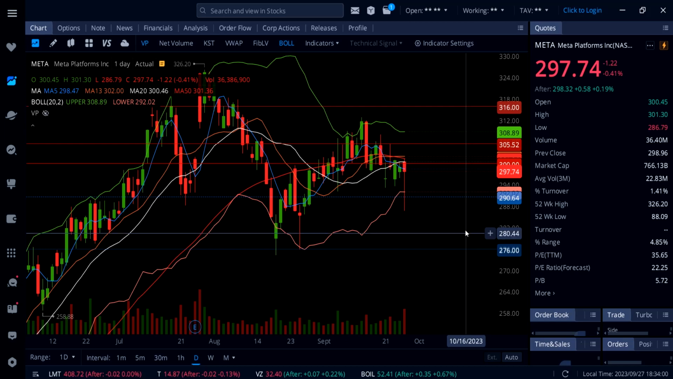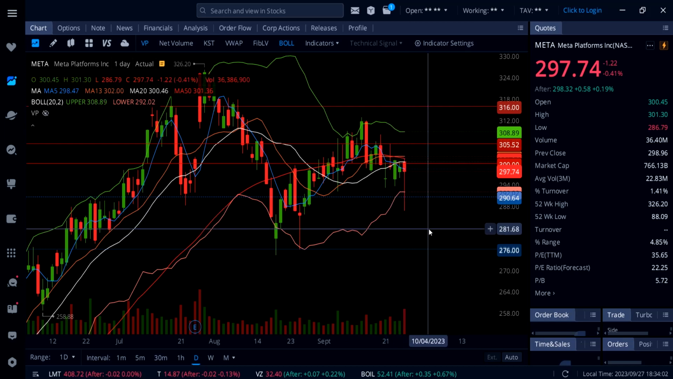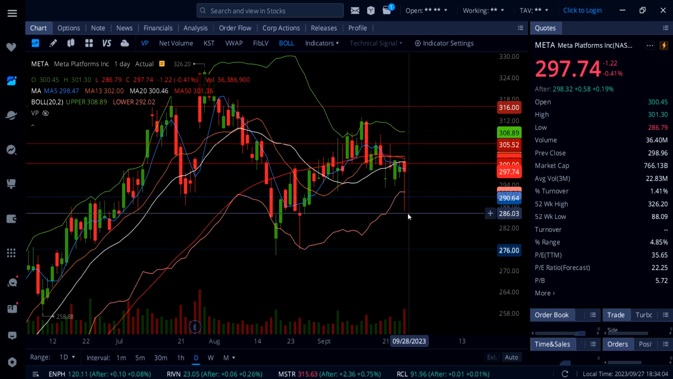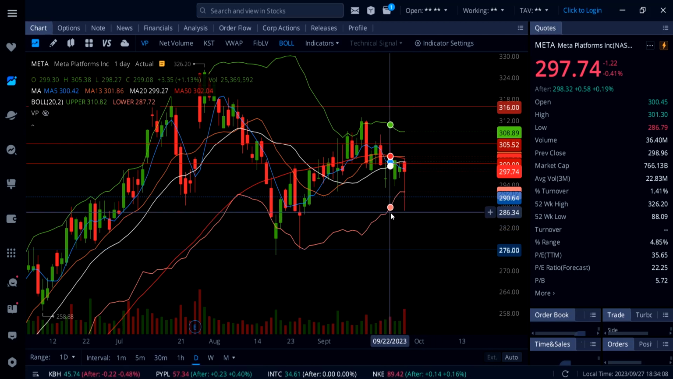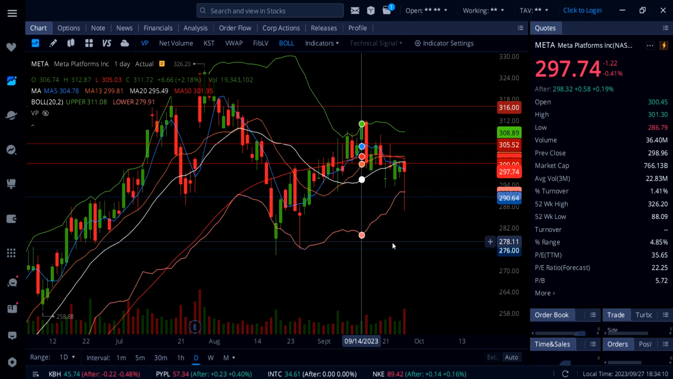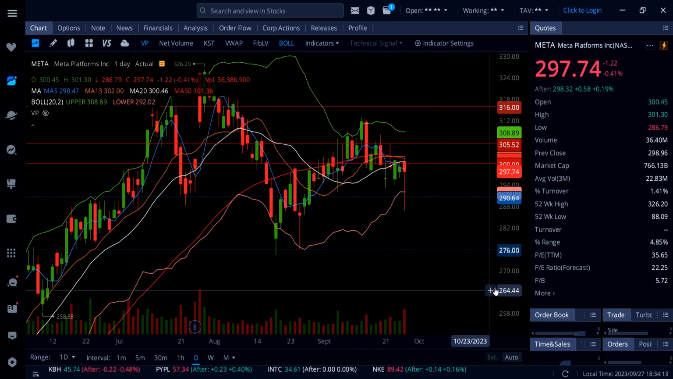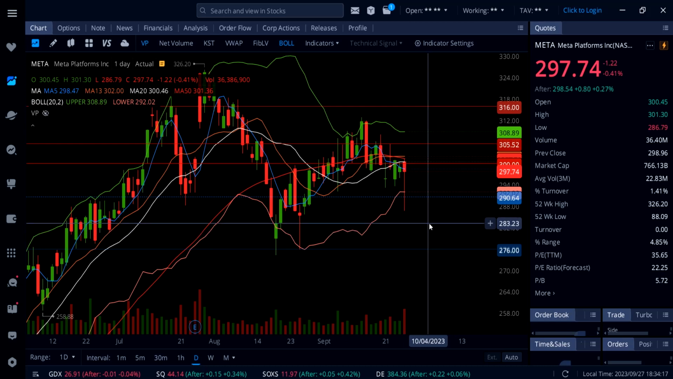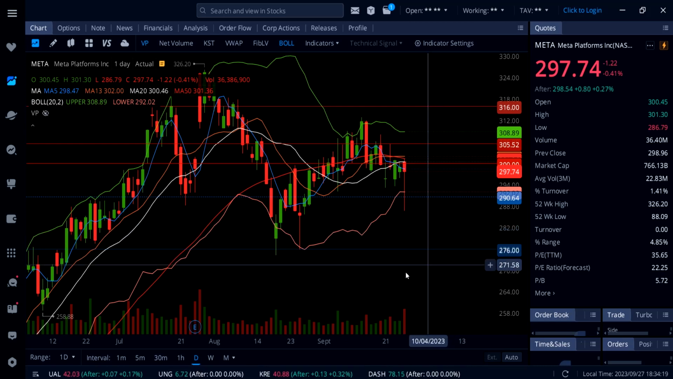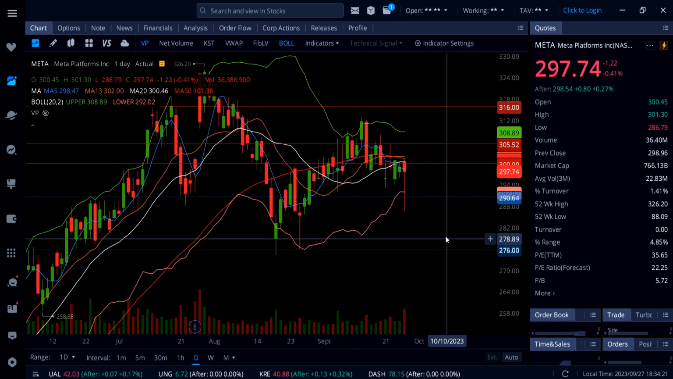But this was a massive buying opportunity, especially for day traders. 286, definitely that was a big opportunity today. If some of you guys got it, let me know in the comment section. That was a really good trade. I mean, it was up, what was it, $14 within minutes. So a huge monstrous move within minutes on Meta, guys.